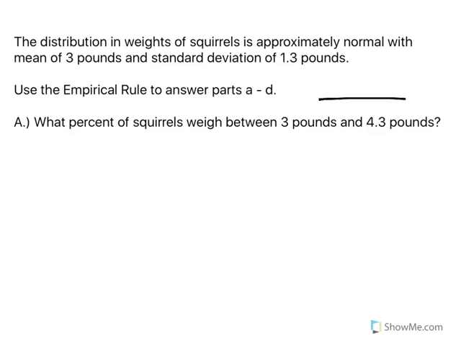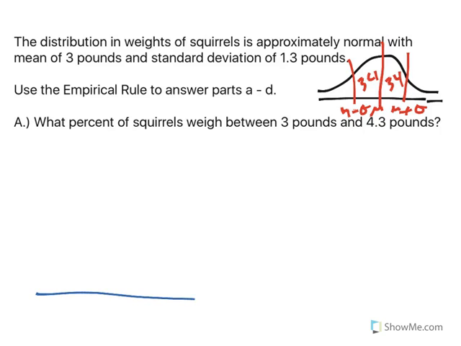Now, just real quick, remember the empirical rule: we have the mean in the middle, and it deals with certain percentages in between. So you have your mean plus 1 standard deviation this way, and your mean minus 1 standard deviation this way, and there are 34%, right? Then you go out 13.5%, 2.35%, and 0.15% in the tails. So hopefully you have that in your head, and if you don't, you might want to go back to your notes, sketch it out, and then come back to this problem.